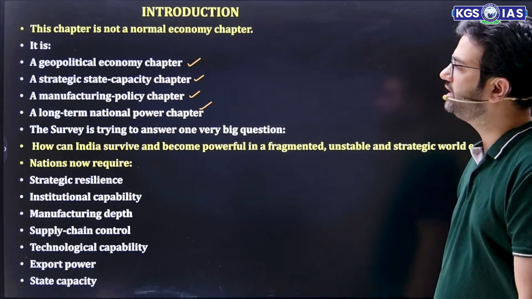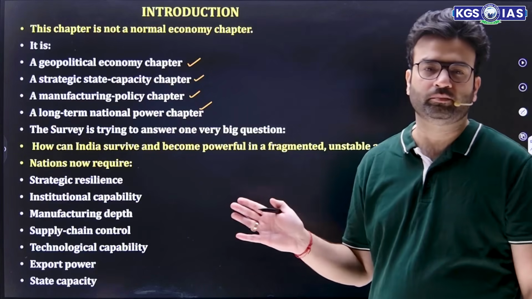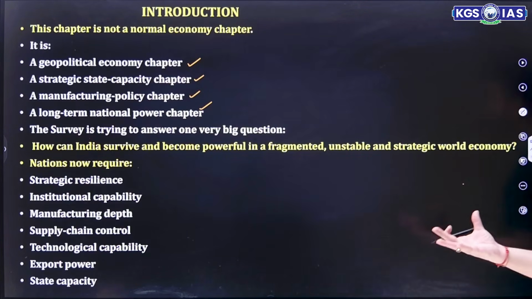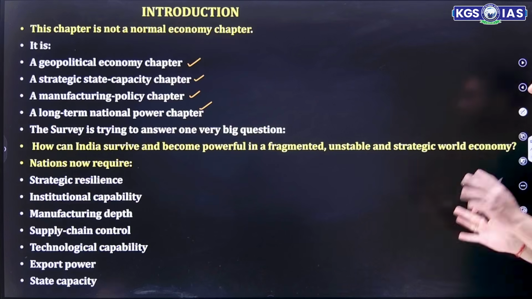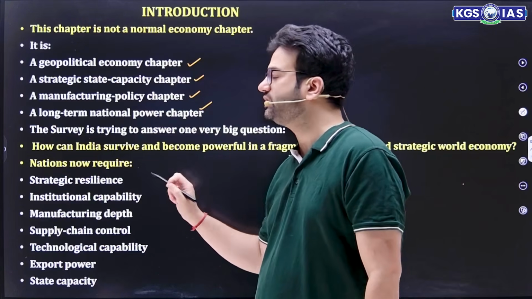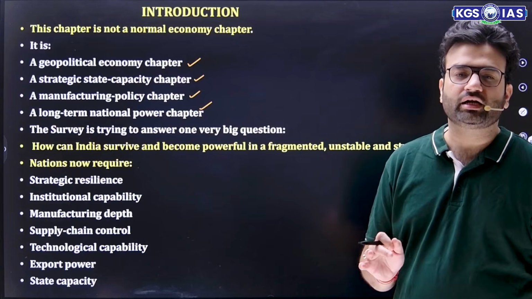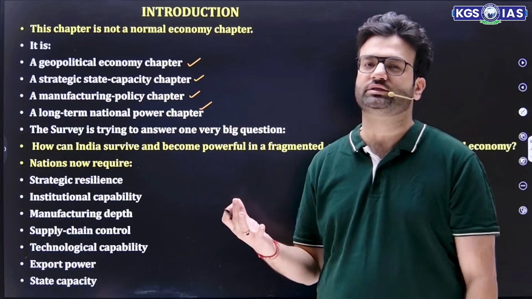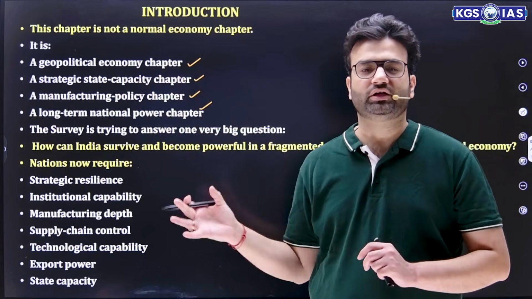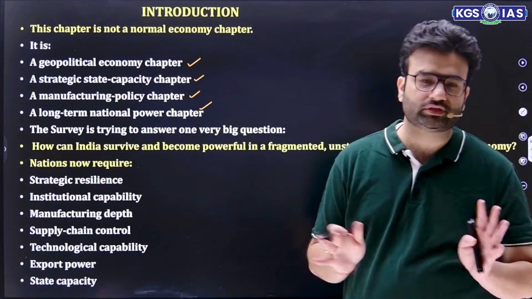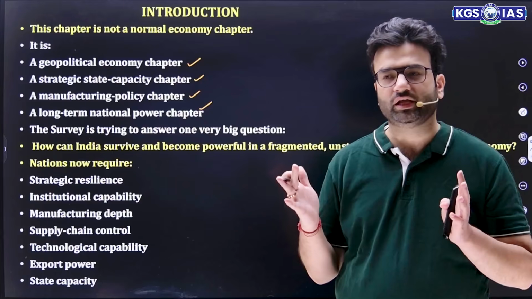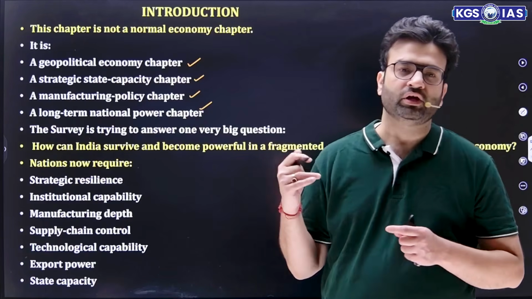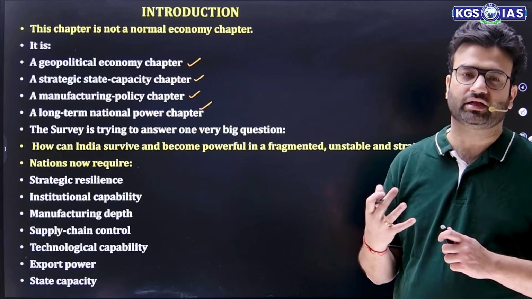On one side, we are saying how we can make India survive in this uncertain world, and apart from that, how we can make our country more powerful. So this is what the action requires. First, strategic resilience. We make our country resilient to all these shocks. That simply means whatever shocks or problems arise in the global economic scenario, we should make our country strong enough to hold them, to withstand them.